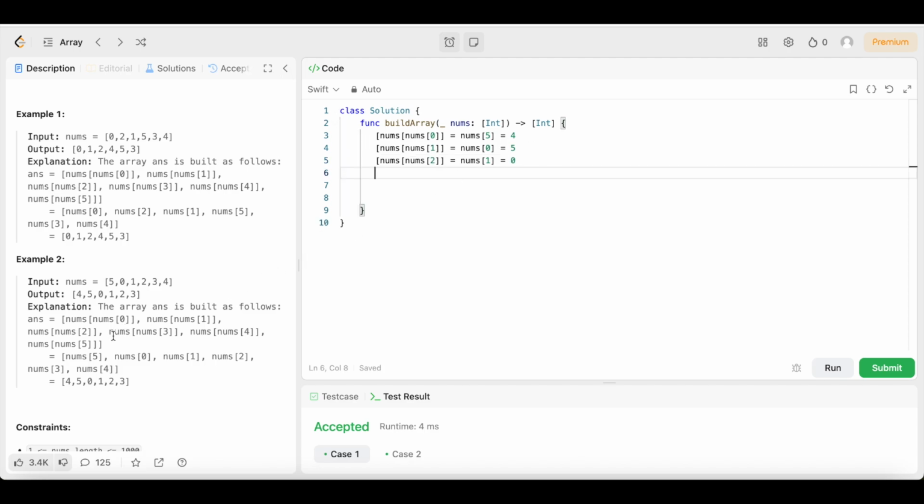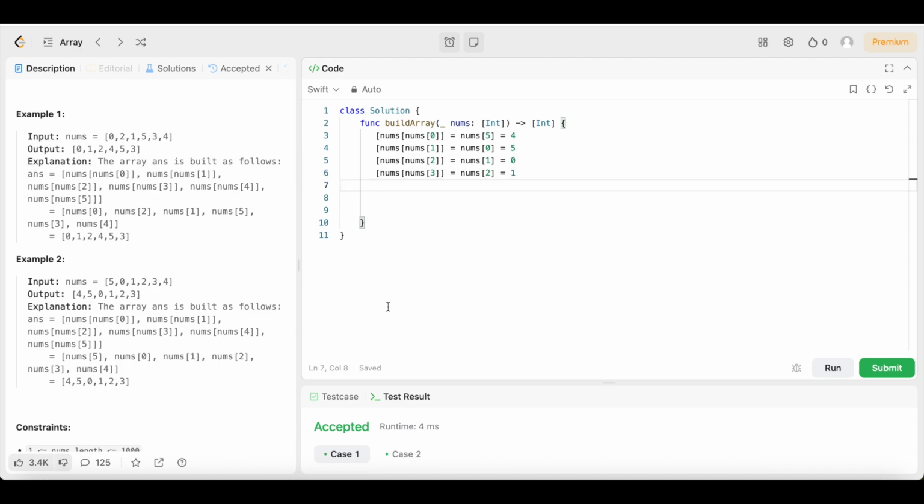Now we add nums of nums 3. Copy that. We're going to put that over here. We're going to say that is equal to nums. Let's see what it's equal to first. So nums of nums 3. Nums 3 is 0, 1, 2, 3. So that's equal to nums 2, right? Then what is nums 2 equal to? Nums 2 is 0, 1, 2. So nums 2 is equal to 1.